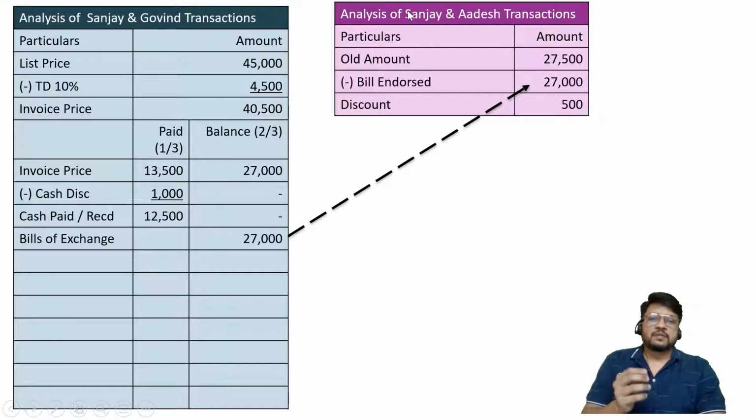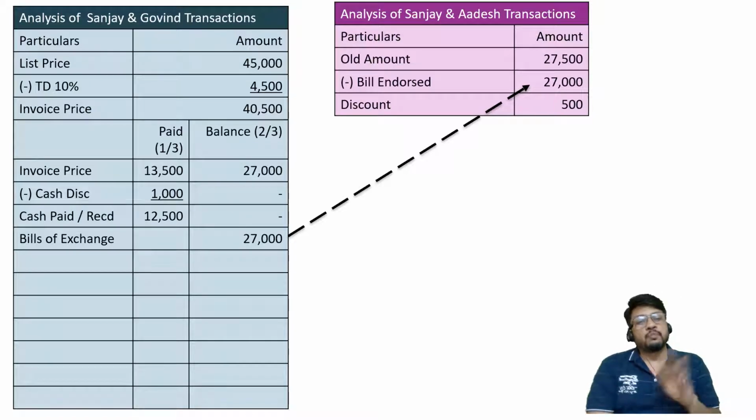If Sanjay would have given 27,000 rupees cash, then also Adesh would have given him 500 rupees discount. If Sanjay would have given Adesh a check of rupees 27,000, then also Adesh would have given a discount of rupees 500. And now Sanjay has endorsed a bill which is accepted by Govind, then also Adesh is giving a discount of rupees 500. So Adesh is not giving discount because the bill is being endorsed to him. Adesh is giving discount because payment is made to him.